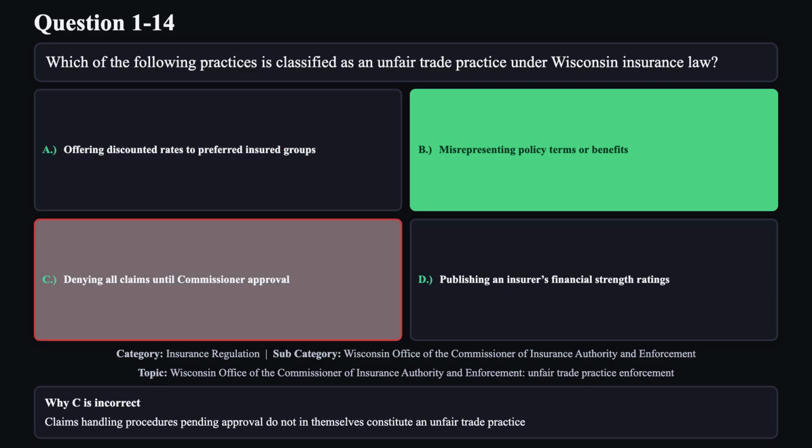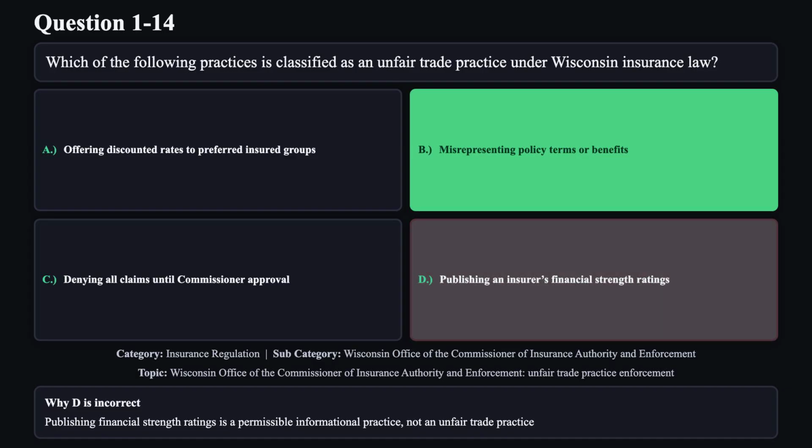Reason C is not correct. Claims handling procedures pending approval do not in themselves constitute an unfair trade practice. Reason D is not correct. Publishing financial strength ratings is a permissible informational practice, not an unfair trade practice.